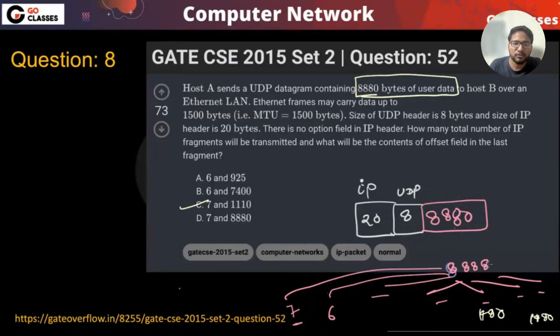Cool. Understood this question? Was there any difficulty in solving this question apart from this terminology? Don't worry about the terminology. Suppose I give you this directly, will there be any difficulty? No, right? You may at most get confused about whether we should append this UDP header everywhere, but now I think this must be clear. This UDP header is the part of just one fragment, the first fragment. Okay.